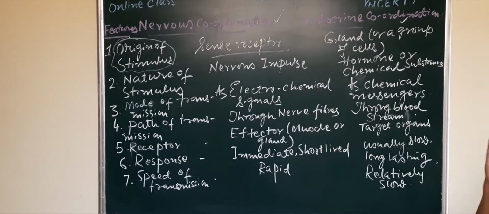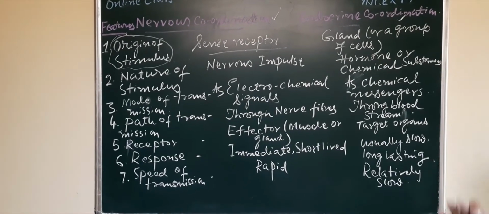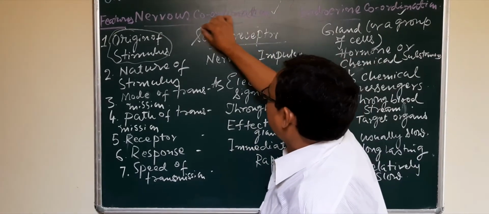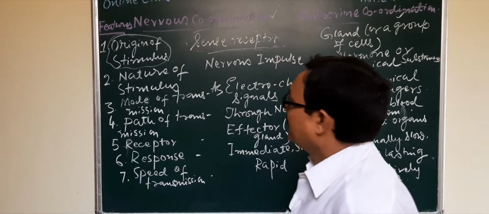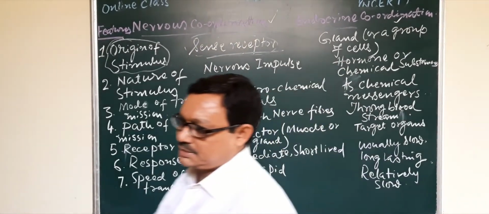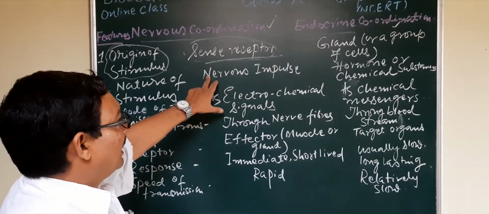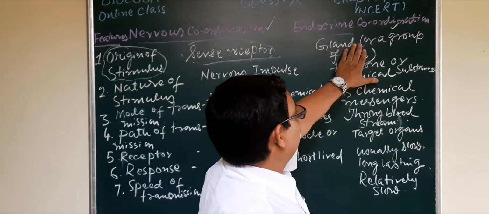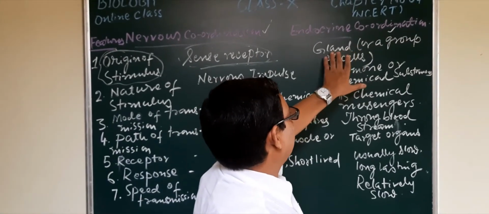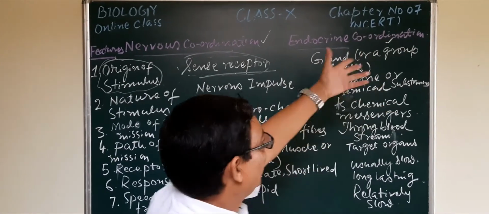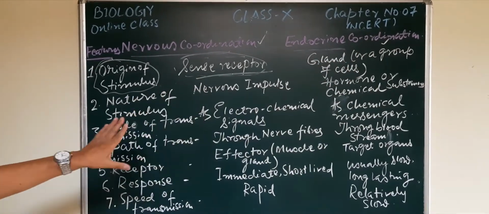When any stimulus is applied to the body, there are specific organs present in the body of animals known as the receptors. Instead of that, in the endocrine system there are glands present. There is a gland, or the gland may be a group of cells.